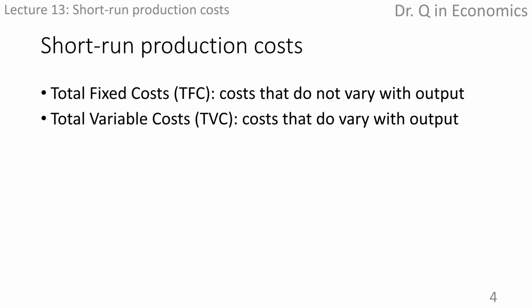The other component of the production costs is variable costs, such as expenditures on labor, utility, raw materials. It varies with respect to the quantity of output produced, so it's called variable cost.